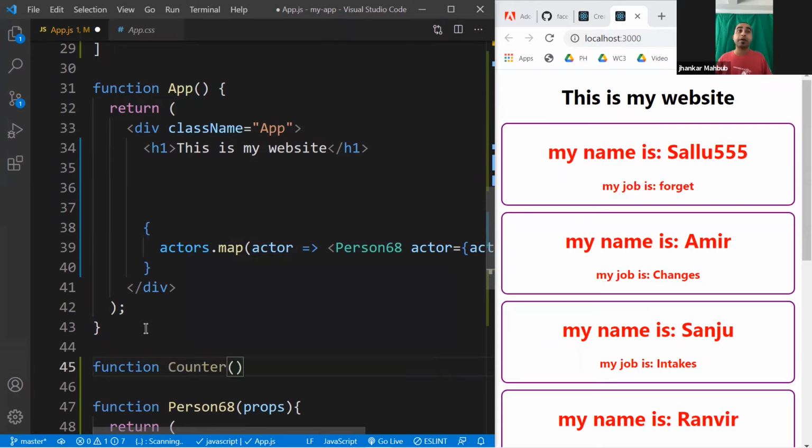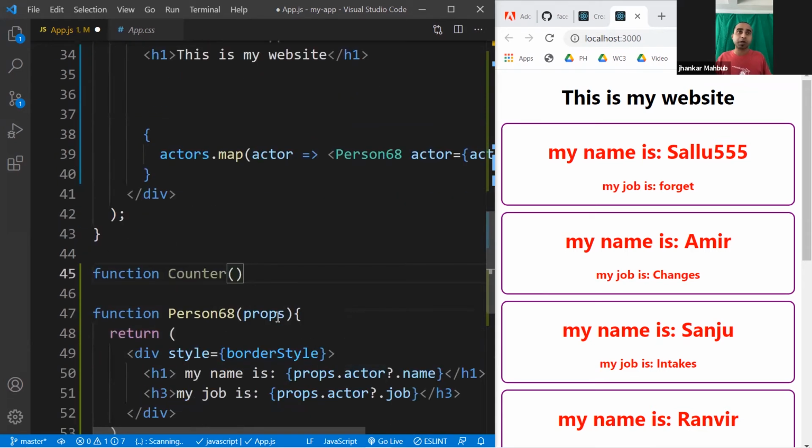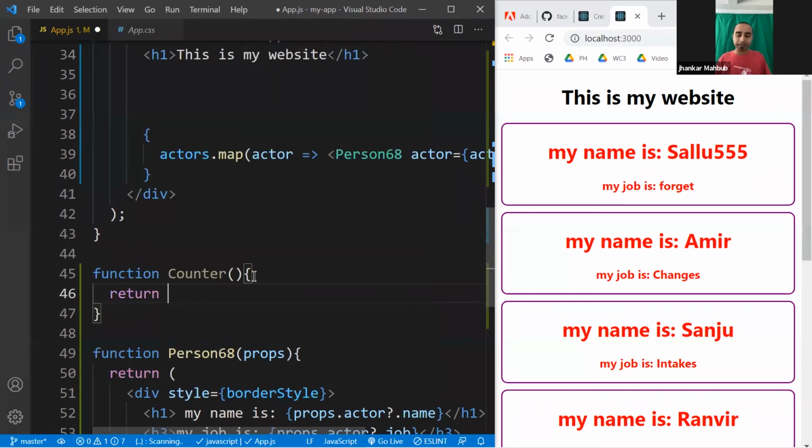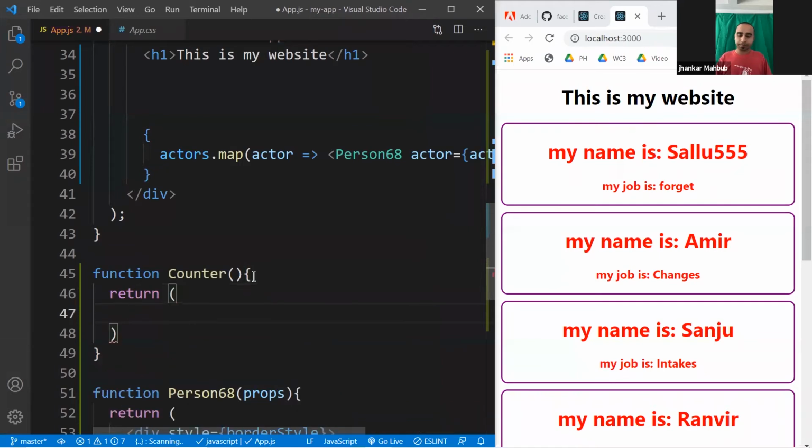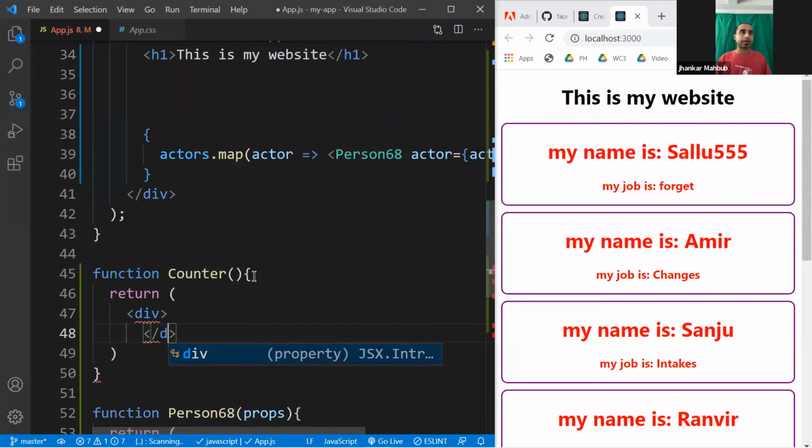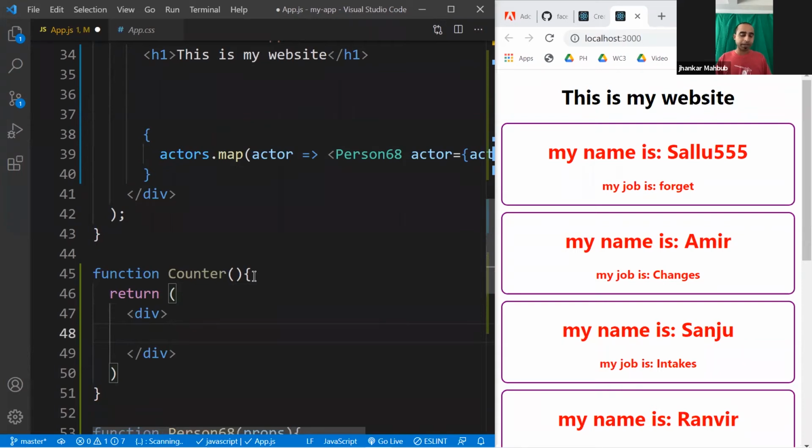And if I accept some property, then I need to write props. If I don't accept any, then I don't need to write the props. Like this one didn't, this one didn't. We needed to accept some props, that's why we declared this parameter props. And from inside, you can return, and you can write this way that I want a div, and then this is another div. And inside this div, this is the parent tag,